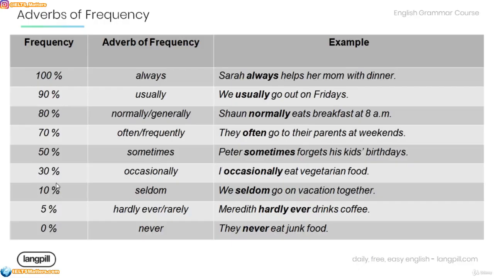And for 10% frequency, we use seldom. For example, we seldom go on vacation together. For 5%, hardly ever or rarely. For example, Meredith hardly ever drinks coffee. And for 0% frequency, we use never. For example, they never eat junk food.